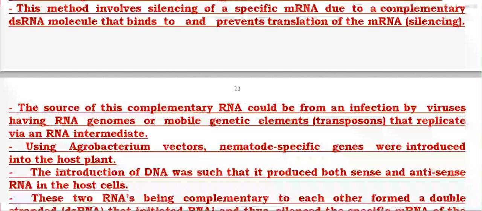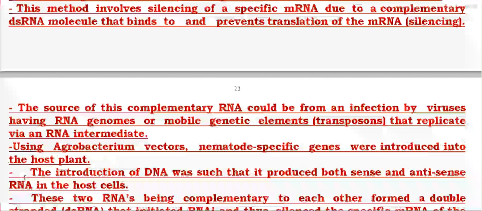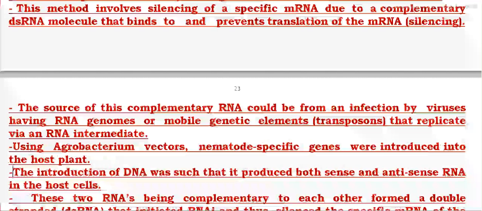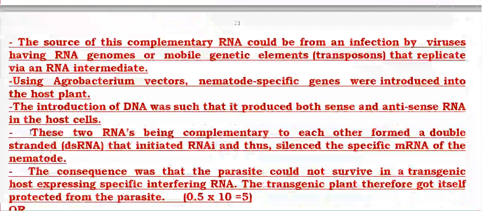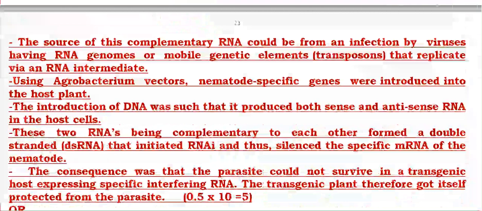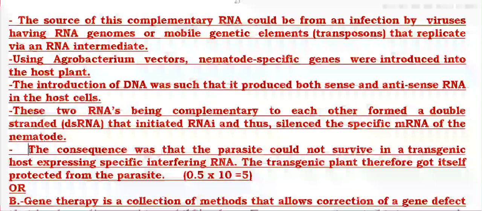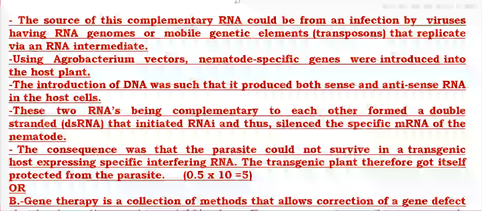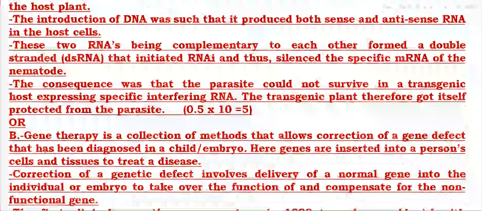Using Agrobacterium, nematode-specific genes were introduced into the host plant and thus RNA interference was done. The introduced DNA was such that it produced a complementary DNA. Both sense and antisense RNA were produced, and hence the RNA was double stranded and thus RNA interference was done. The parasite could not survive because it could not replicate.